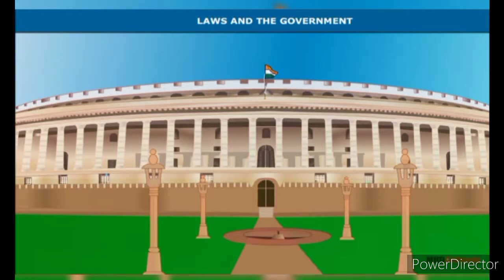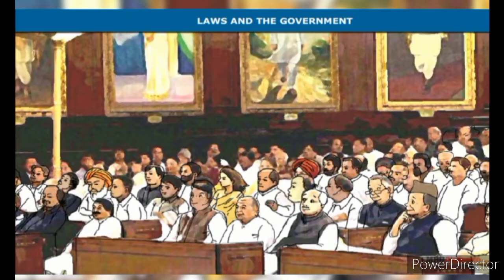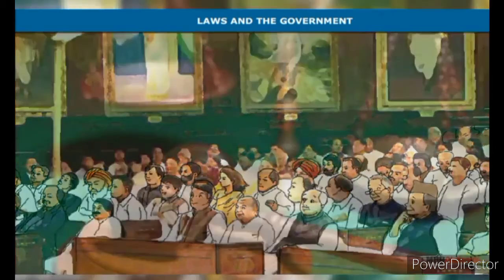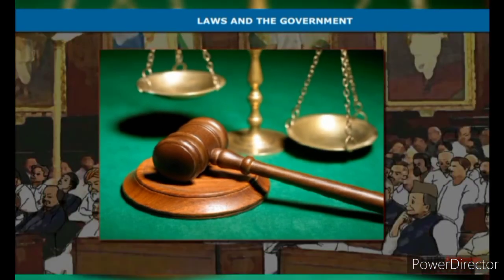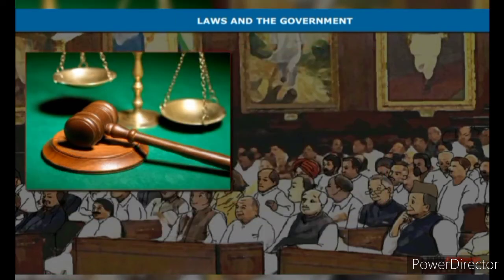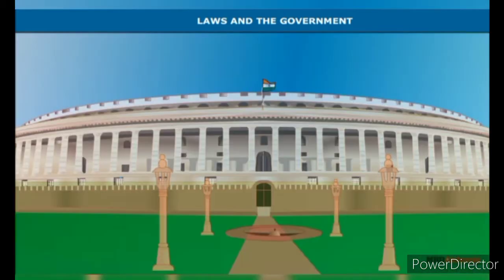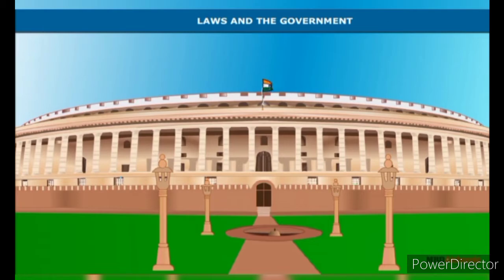Laws and the government. The government makes laws and everyone who lives in the country has to follow these. Just like the government has the power to make decisions, similarly it has the power to enforce its decisions. For example, there is a law that says that all persons driving a motor vehicle must have a license. Without laws, the government's power to make decisions is not of much use. In addition to any actions that governments can take, there are also steps that people can take if they feel that a particular law is not being followed.